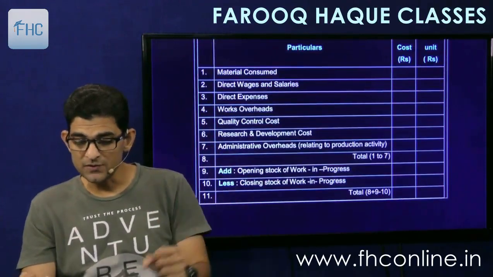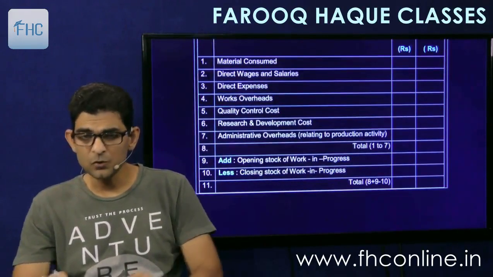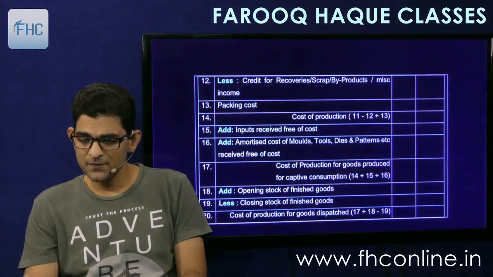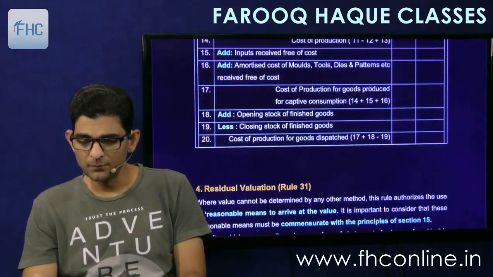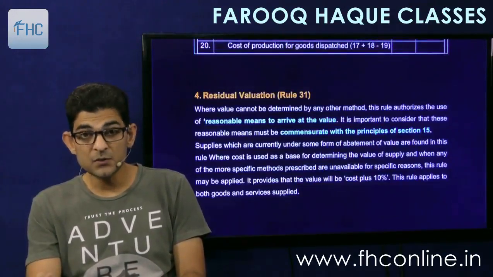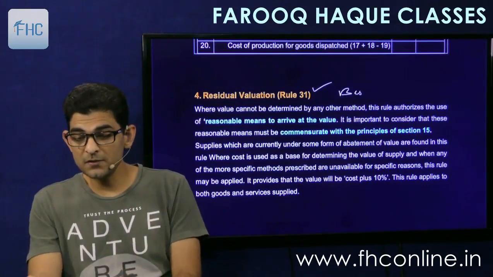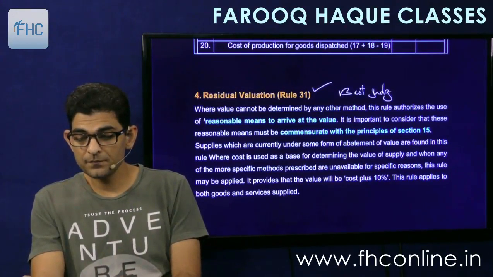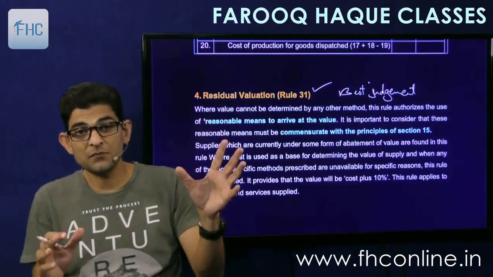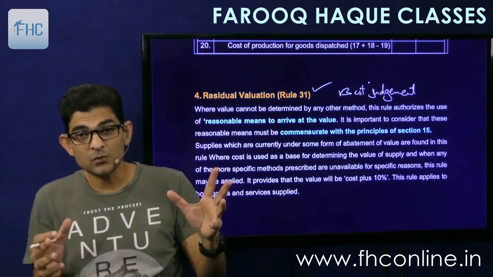You have to just go through it once, not to be mugged up or anything. So 110% you have to take. And then finally the residual valuation under rule 31. This is also called the best judgment. You apply your judgment, you apply your logic of section 15 and the other rules and find out the value.